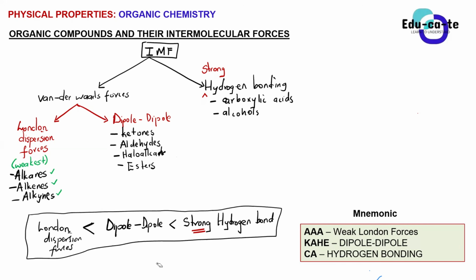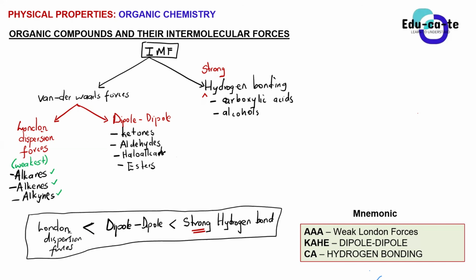If you want to find out why, you need to revise your grade 11: how do you determine the intermolecular force in the first place? If you revise that, you will definitely get the answer that esters must have dipole forces, whereas carboxylic acids and alcohols have strong hydrogen bonds.